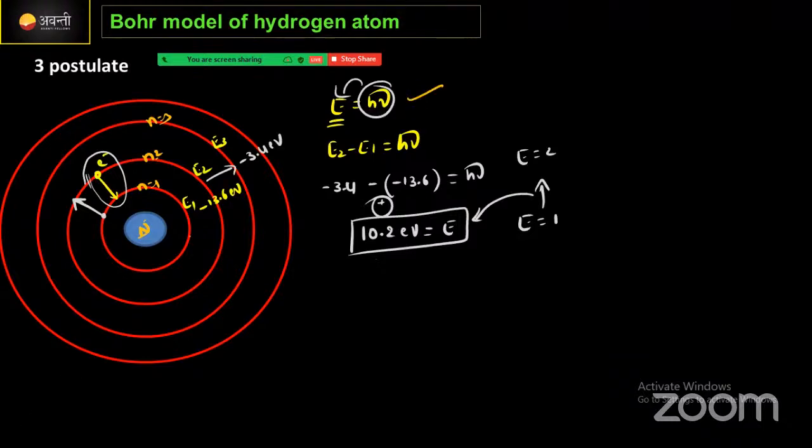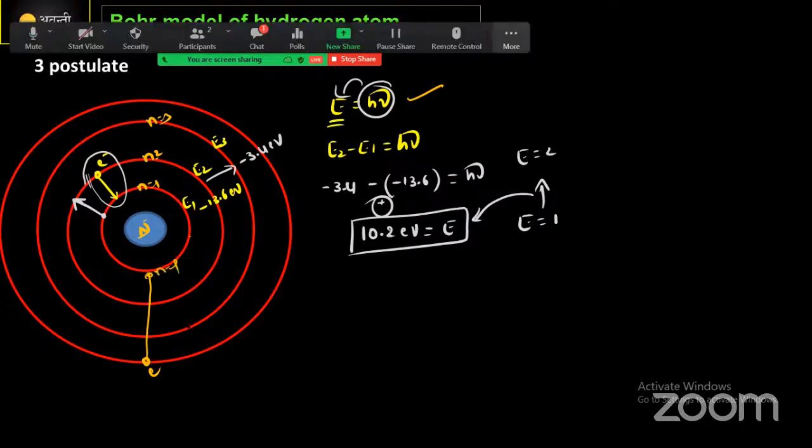And the third postulate: when an electron jumps from a higher energy state to a lower energy state, it emits electromagnetic radiation. Suppose the electron comes from the fourth energy state to the first energy state. Now it is emitting energy in the form of radiation. And to calculate the energy difference, or if you want to send the electron from the ground state to another higher energy state, you require some amount of energy. What will be that amount of energy? Here we need the change in energy.